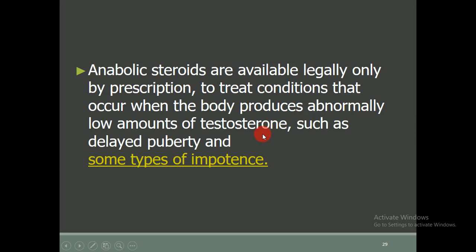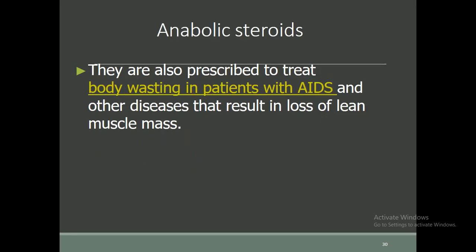So whenever the production of testosterone is low, these anabolic steroids can be used, such as in delayed puberty, when a person is not sexually mature properly, and some types of impotence. Anabolic steroids are also prescribed to treat body wasting in patients with AIDS and other diseases that result in loss of lean muscle mass.